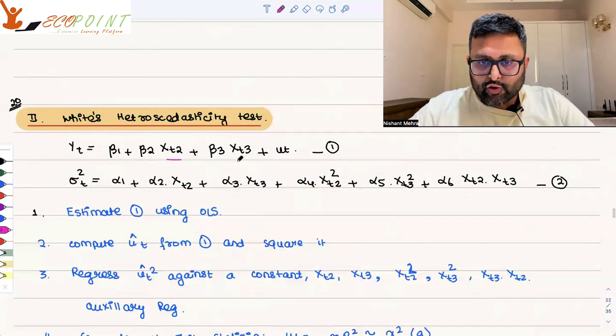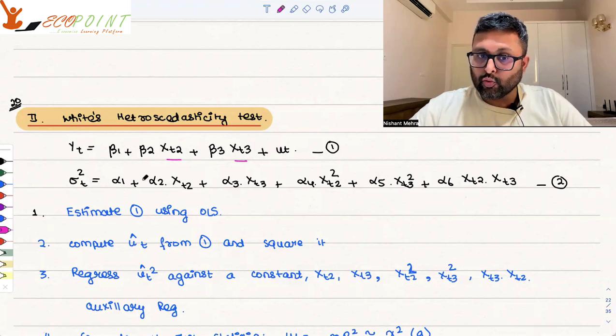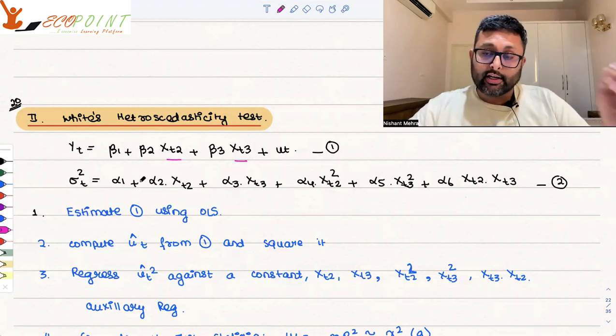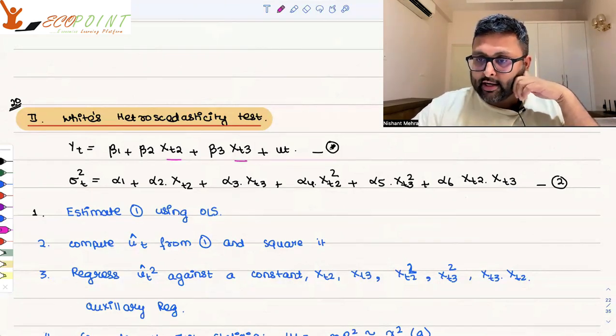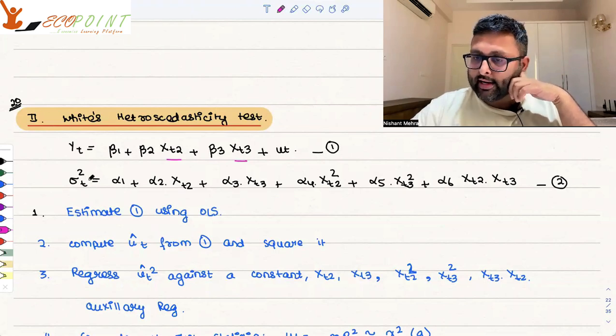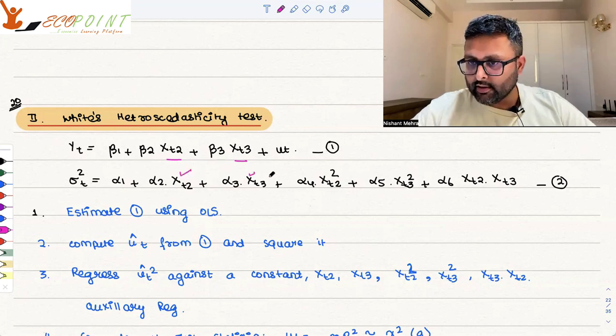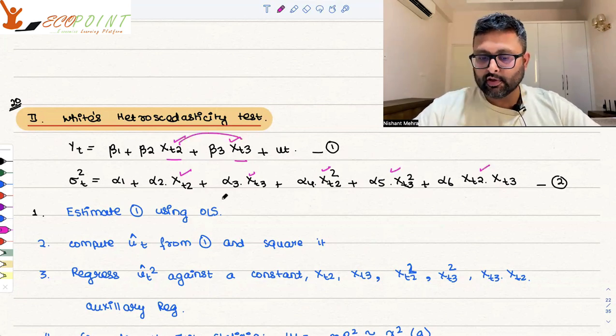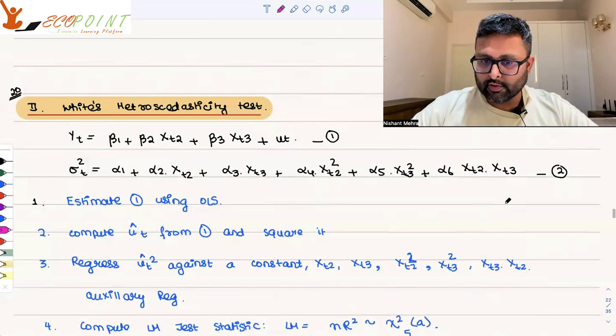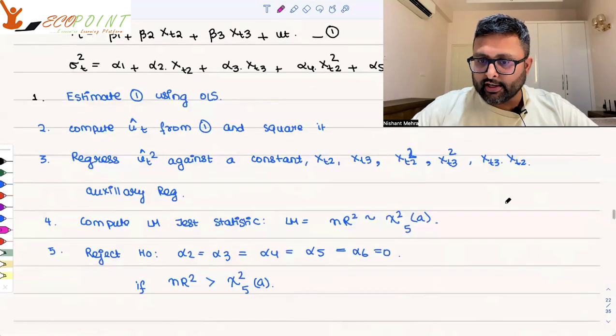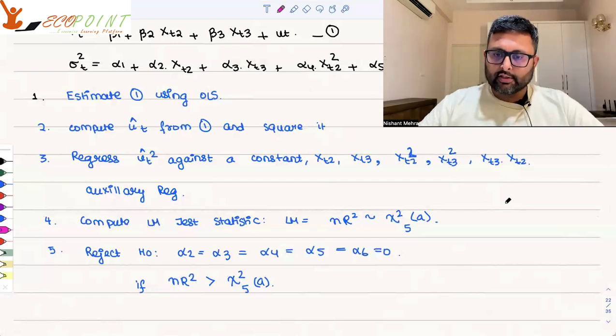There is one more test, which is White's heteroscedasticity test. So you have x2, x3 there. So what do you do? How do you run the regression? Auxiliary regression, you run the regression, you get u hat_t, you square them, and you call that sigma squared_t. That becomes the dependent variable. And then you write this. Similarly, you just write x2, x3, square of x2, square of x3, and the cross product term, x2 x3, right? You run this regression, that becomes your auxiliary regression. And then you compute the test statistic, which is NR squared.